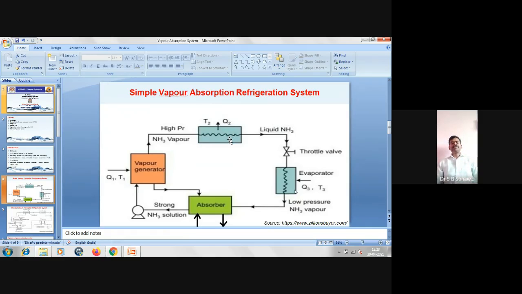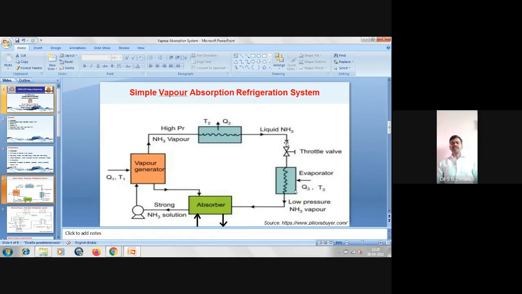If it freezes, there is a formation of ice or frost, and that is not desirable, since it may cause choking of that line. So it is not desirable to pass this water along with this NH3. That water, or weak solution, is sent back to the absorber.